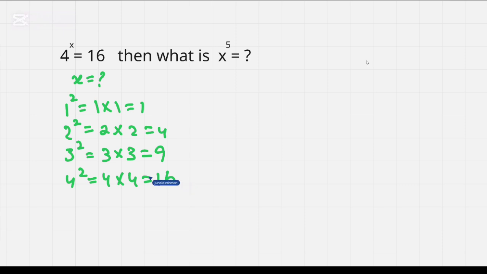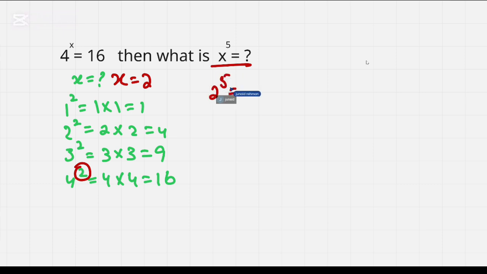And you can see it clearly here. Instead of x we have 2 here, so we can find that x is equal to how much? 2. So in the second part of this question, x to the power of 5, it means that x is the base, which is equal to 2.